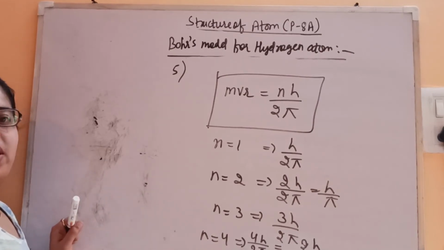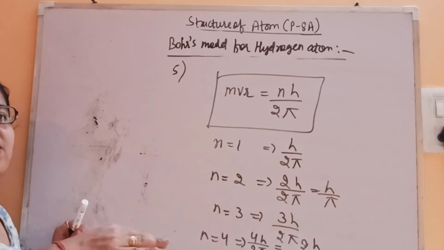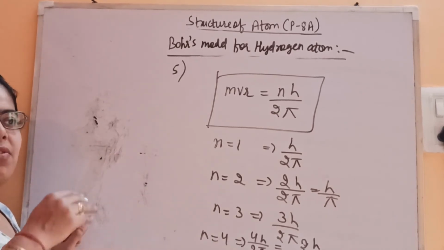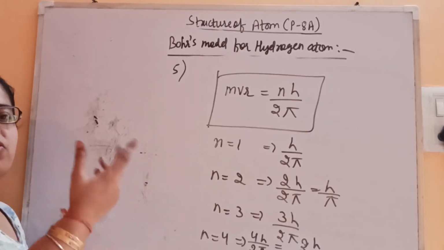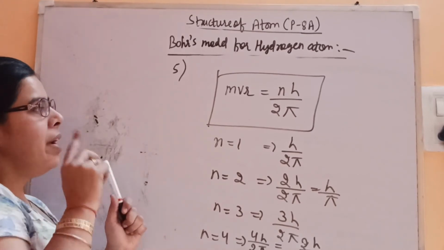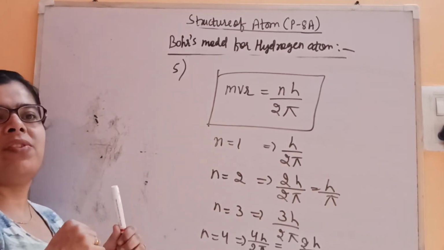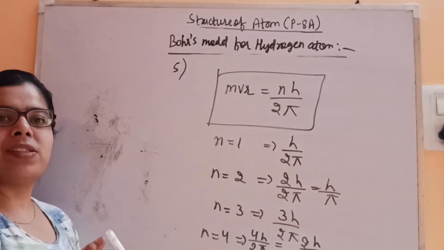So what we are doing, when we are moving ahead one step, then the second step, we are leaving the space in between. Then we are jumping, you can say, to the next level, the next stair, then the third stair, and we are leaving the space in between. So here also it's like that, they are leaving the space in between. Like we are saying energy is quantized, here angular momentum is quantized. So this is the meaning of this.